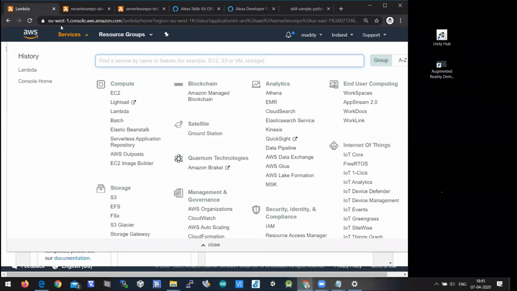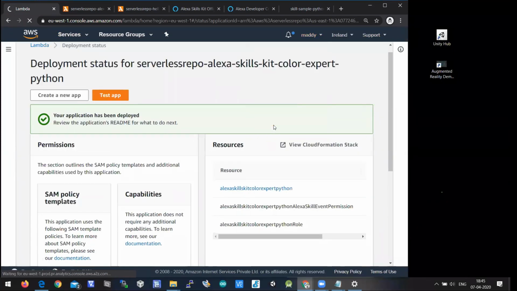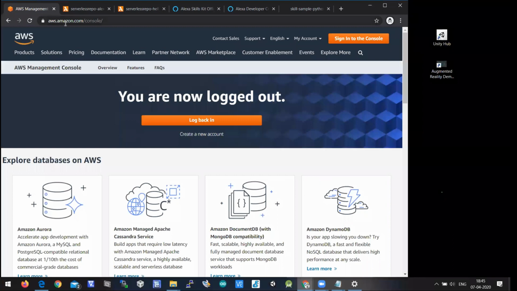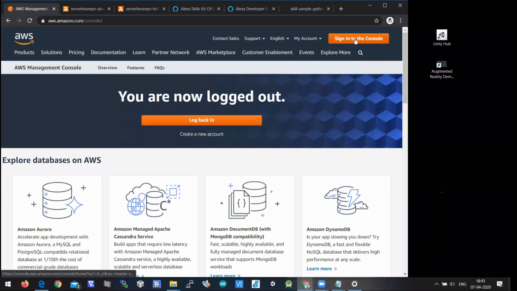So I'm jumping to the AWS Management Console. I'll sign out and I will sign in again so that we can understand. So aws.amazon.com, it will be redirected to this page. You'll have AWS sign in to the console. You can click on it.